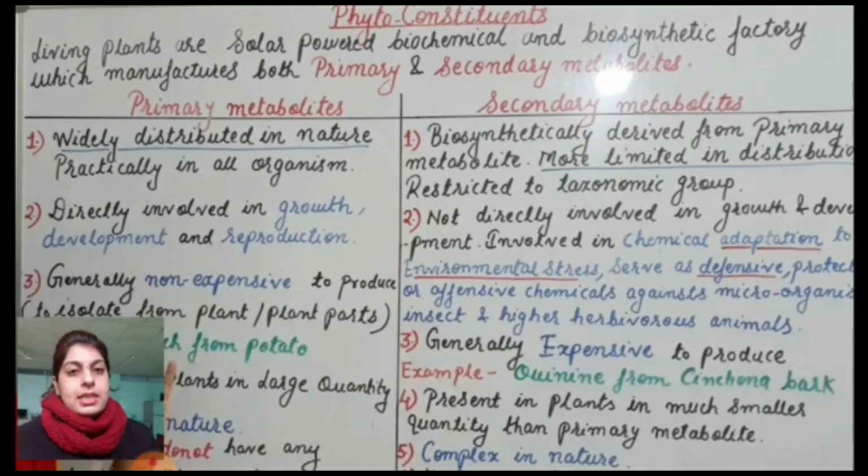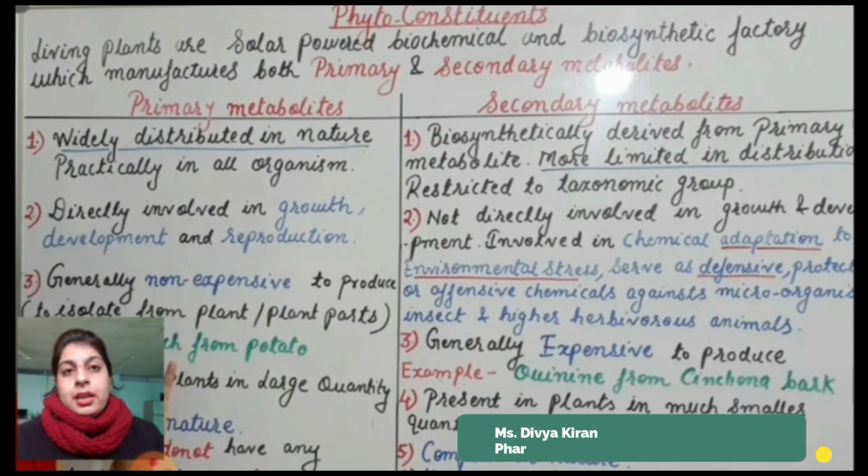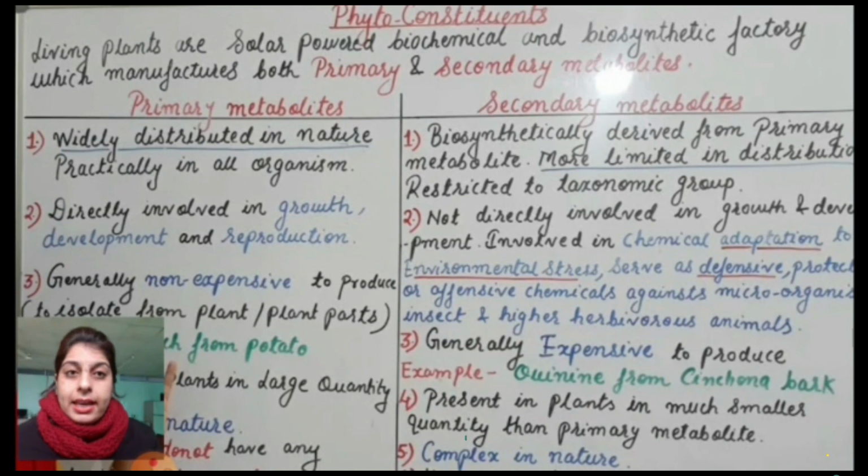Primary metabolites are the constituents which are widely distributed in the nature and they are present in all organisms. While secondary metabolites are derived from the primary metabolites and they are limited in number. The primary metabolites are large in quantity while secondary metabolites are less in number and they are smaller in quantity in the nature. The primary metabolites are involved in the growth and development and reproduction of the plants, while the secondary metabolites are indirectly involved in the growth, development and reproduction.